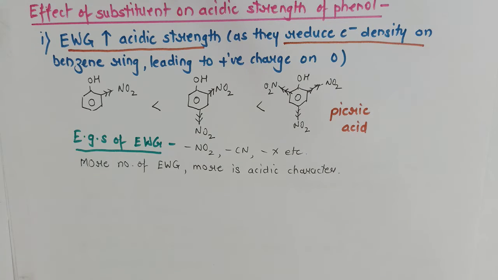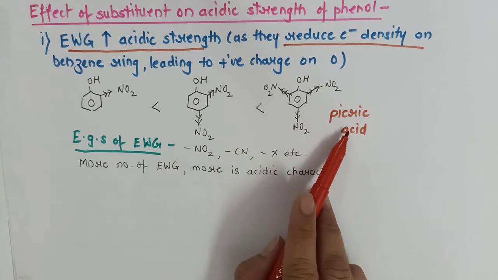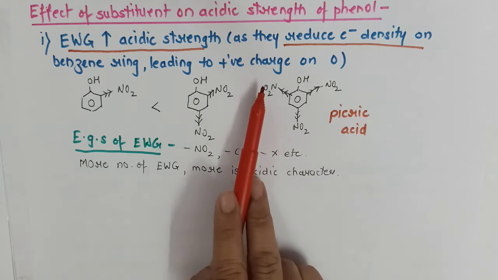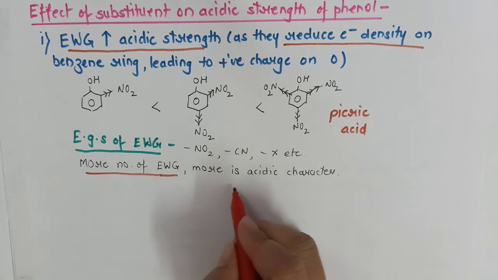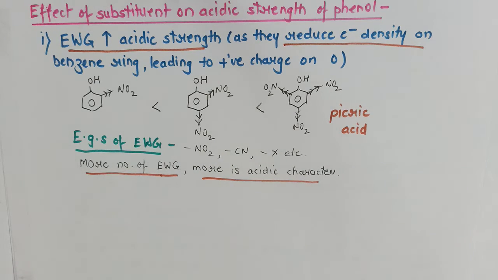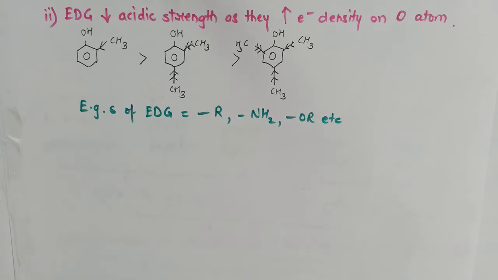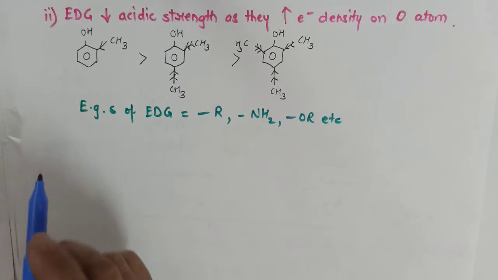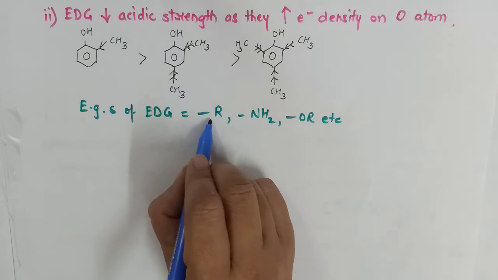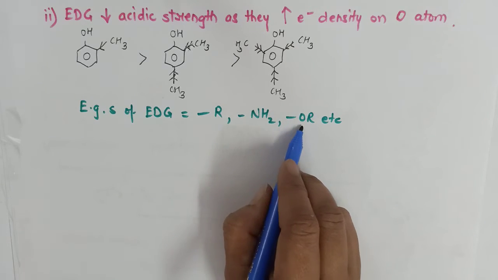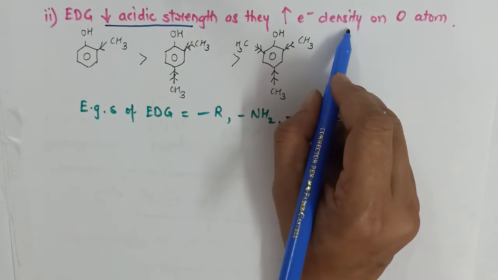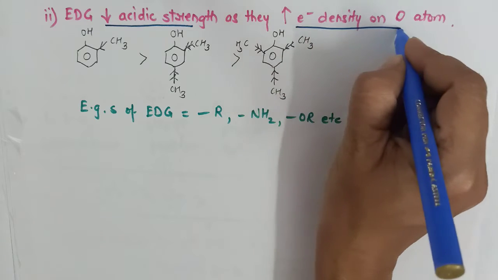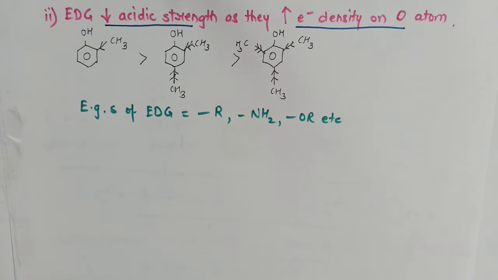And we have already seen in the chapter haloalkanes and haloarenes that picric acid is the strongest acid because of presence of 3 electron withdrawing groups. So I can say, the more the number of electron withdrawing groups, the more will be the acidic character. On the other hand, if phenol is substituted with an electron donating group such as any alkyl group or NH2 or alkoxy, then it will decrease the acidic strength, as they increase the electron density on the oxygen atom, therefore polarity increases and therefore hydrogen release will become difficult.